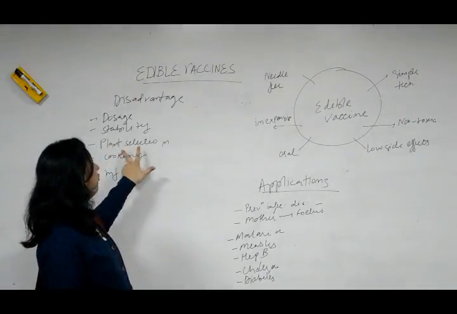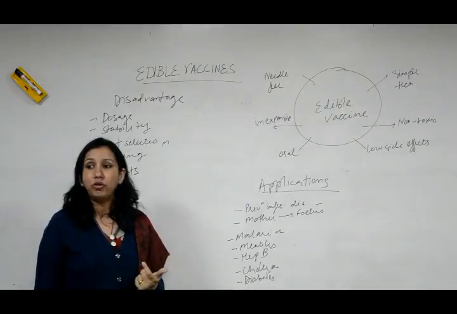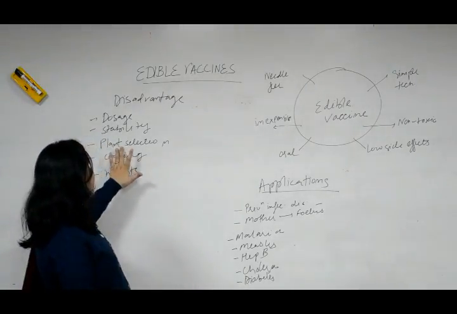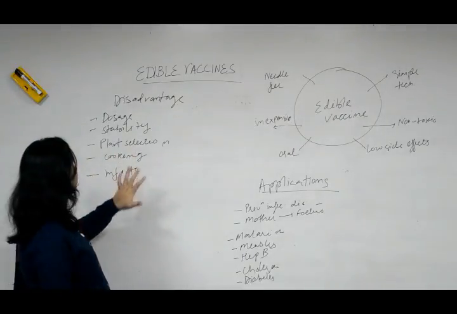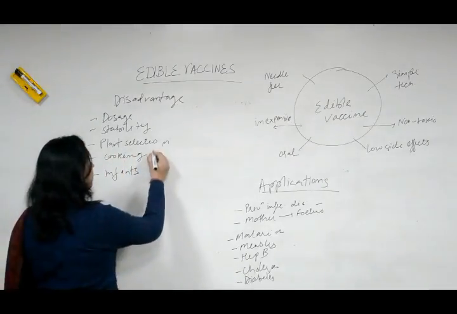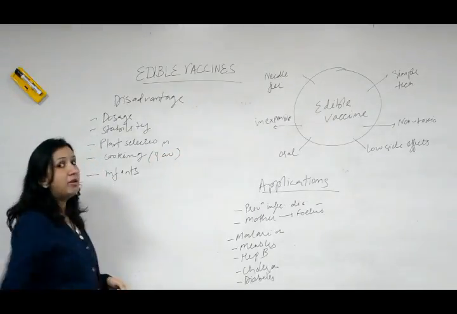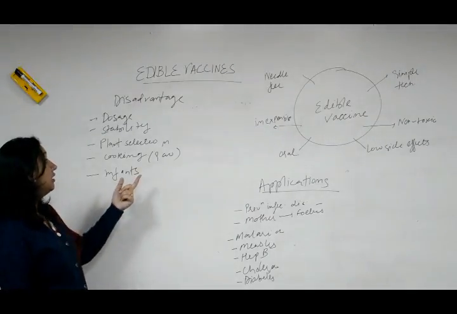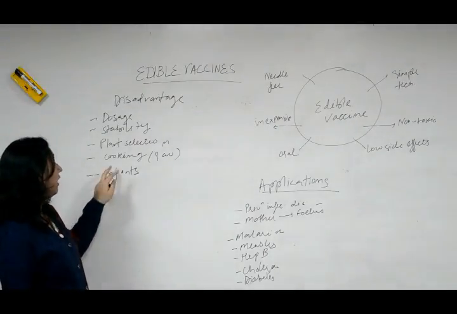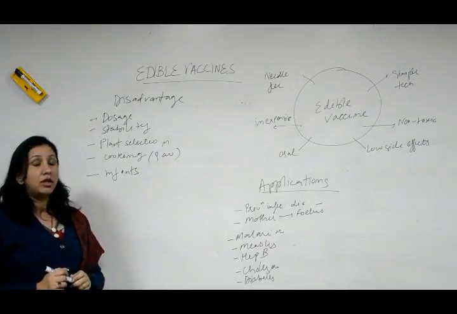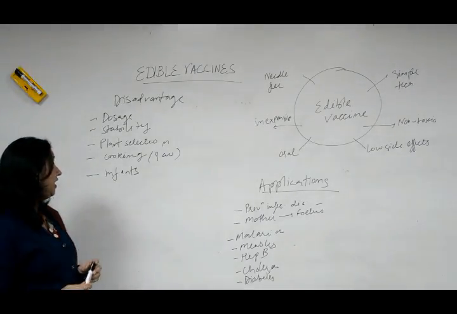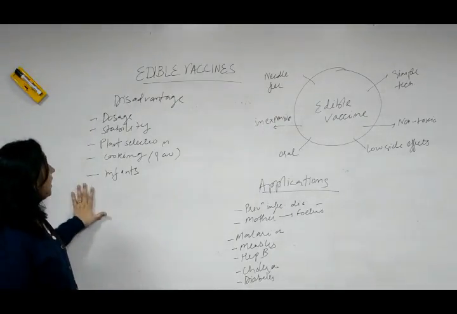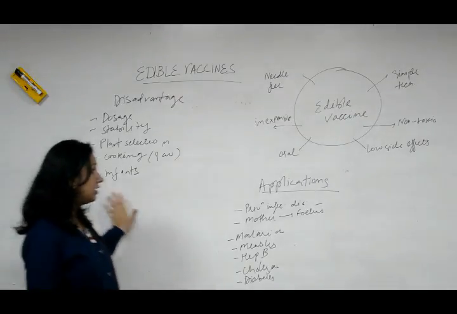Next is selection of plant. Which plant do I have to select to make a particular type of edible vaccine? So, plant selection is also an important factor. Next is cooking. We have to take these edible vaccines in raw form, but we can't take potato in raw form. After cooking, maybe the antigen is heat killed and ineffective, and it is also inconvenient for infants. So these are the disadvantages of edible vaccines.